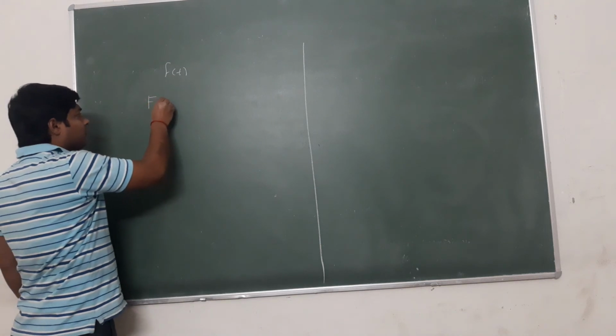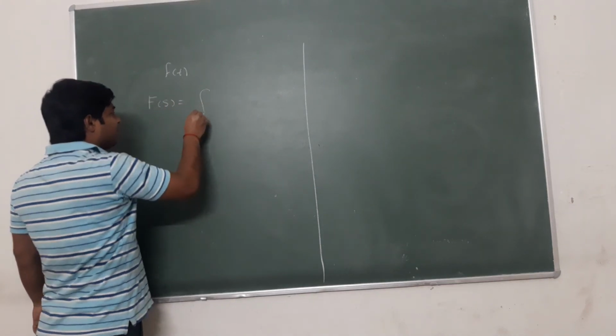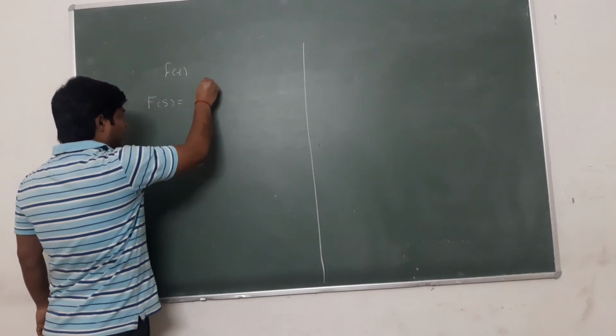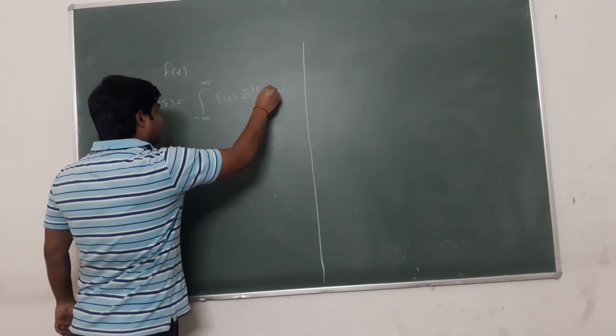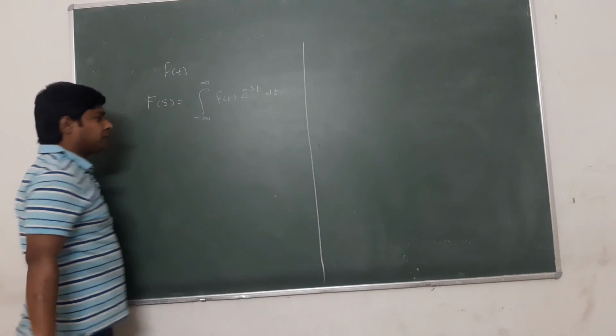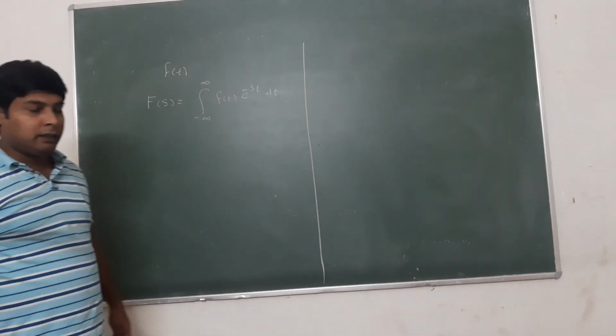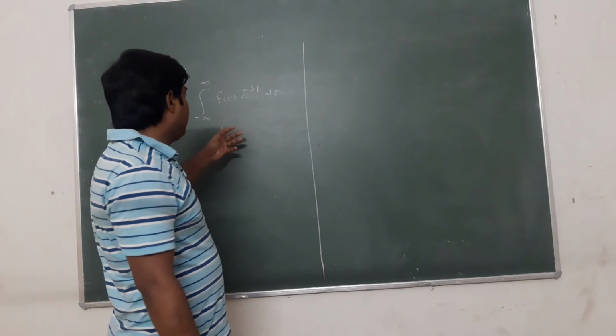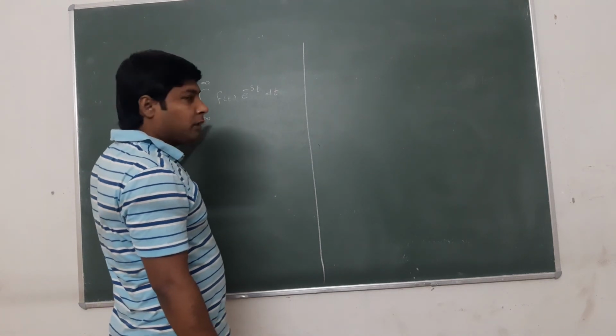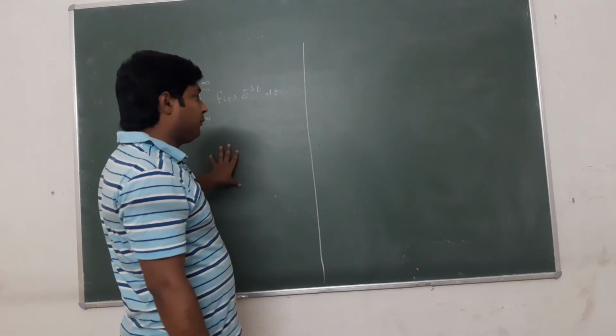F(s) is equal to integral from minus infinity to infinity f(t) e to the power minus st dt. This is the formula. This is the expression for converting time domain signal into Laplace domain.